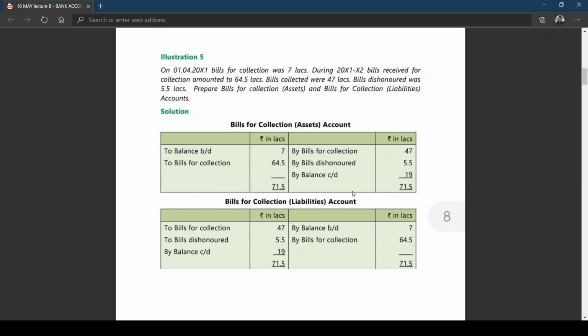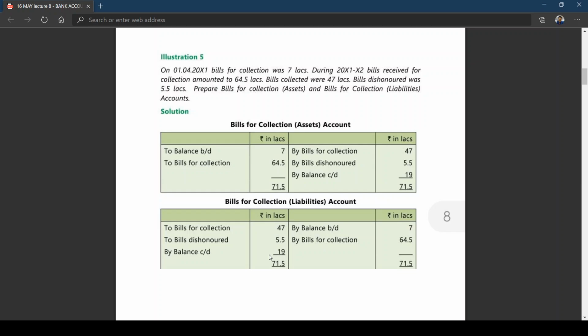Okay, now you can see what is the amount that is to be collected. 19 lakhs. It is a closing debit balance. It will become next year's opening balance of 19. That means then the bills for collection account is going to have 19 lakhs of bills to be collected, and that 19 lakhs, the bill that is to be collected, will become a liability. It shows which balance, my dear friends? Credit balance. Got it? A simple topic, simple topic. You need not work out more problems. If a short question comes, I think you should be able to do it.